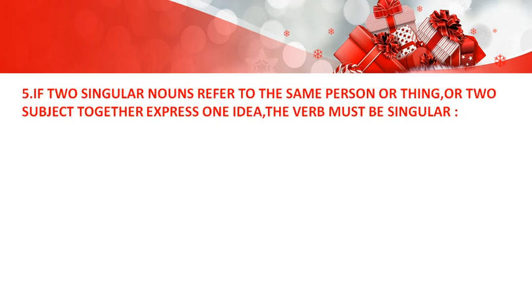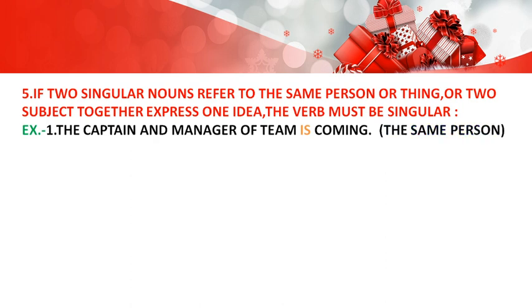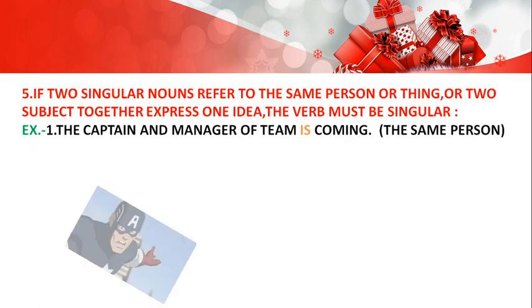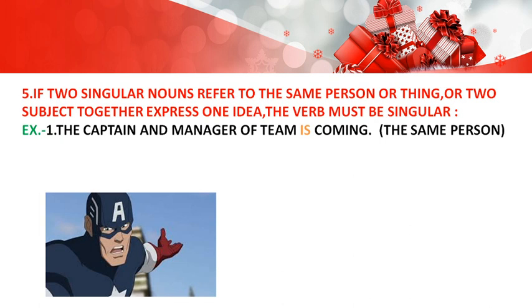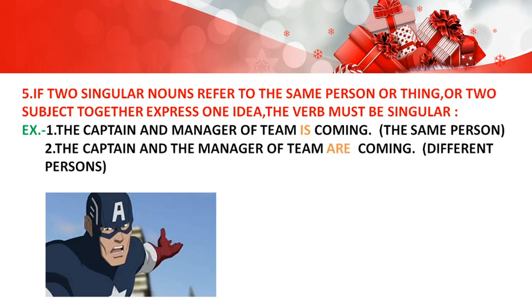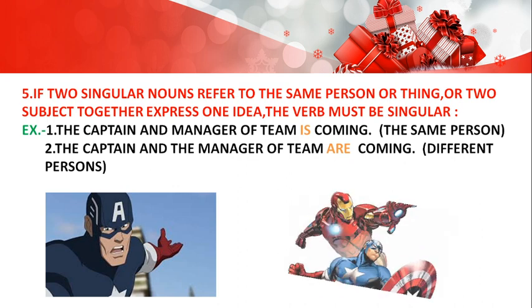If two singular nouns refer to the same person or thing or two subjects together express one idea, the verb must be singular. Like the captain and manager of the team is coming. Here the captain and manager, it is same person. So we will use singular verb. But if I say the captain and the manager of team are coming, it means the captain and the manager both are different persons. So we will use plural verb.